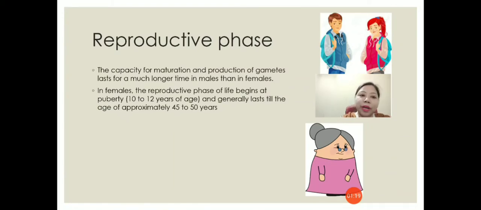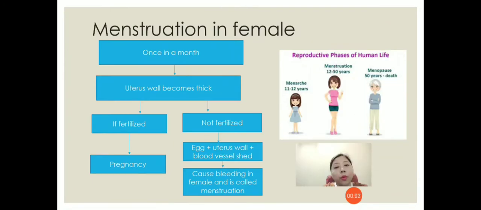In females, the reproductive phase of life begins at puberty, that is at the age of 10 to 12 years, and generally lasts till the age of approximately 45 to 50 years. What happens during the reproductive phase in females? As all of you know, ovaries release an egg once in a month. When the egg is released, the uterus wall begins to thicken. It becomes thicker so that it can receive the egg.